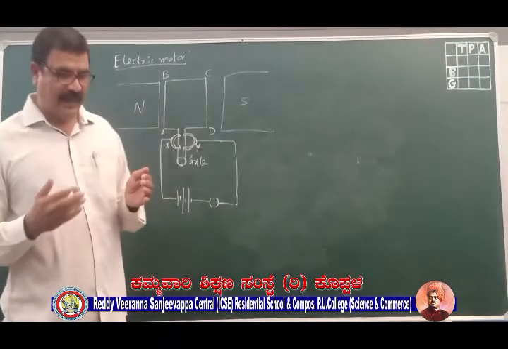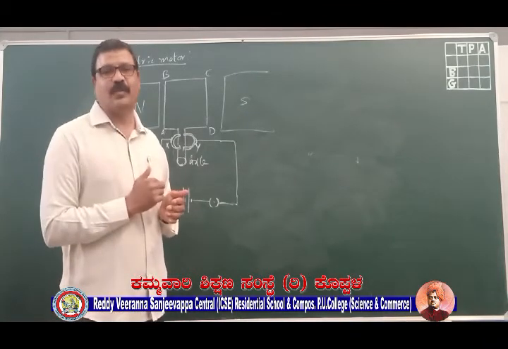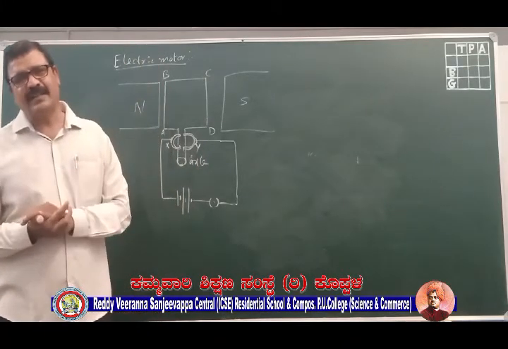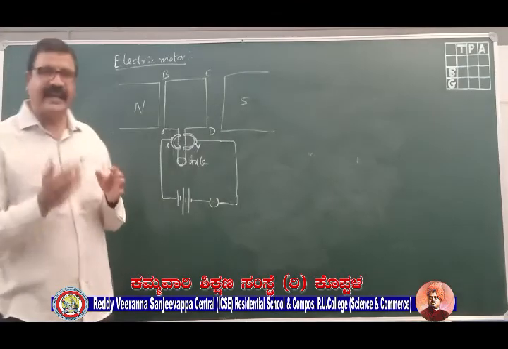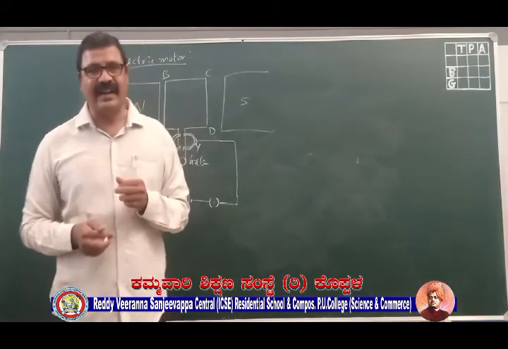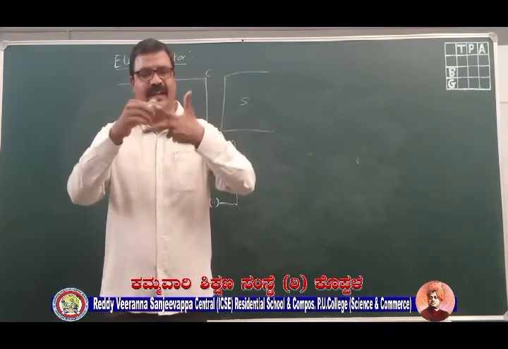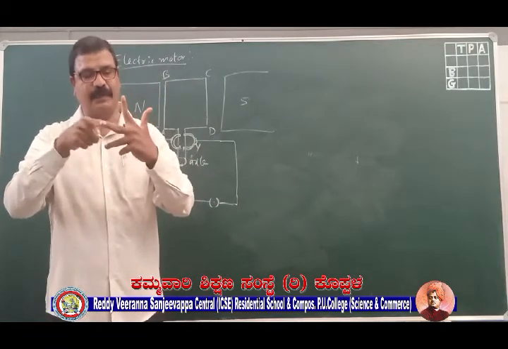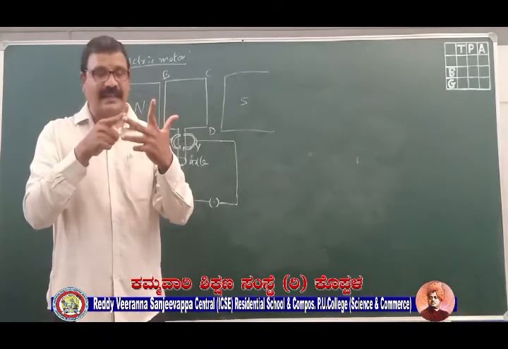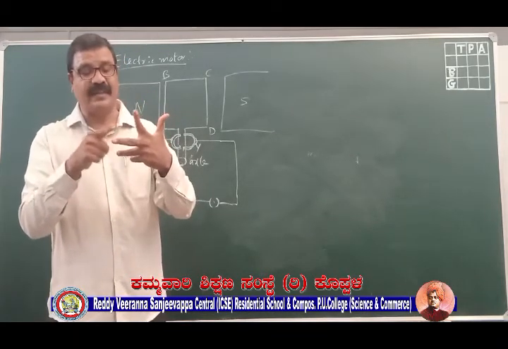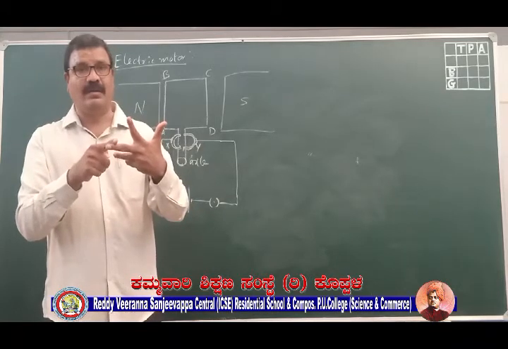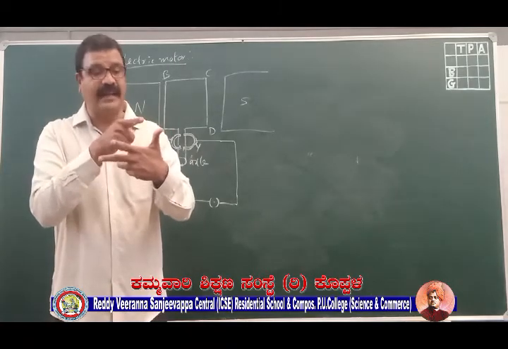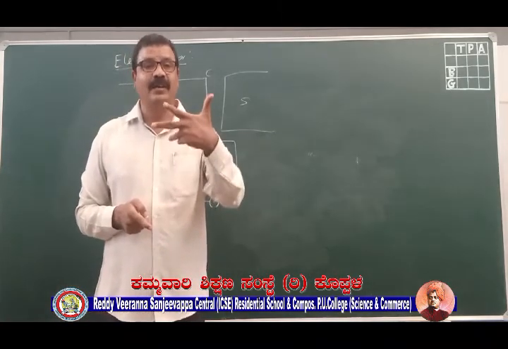So we have understood that a current carrying conductor experiences a force when it is placed in a magnetic field. Now the question arises, what will be the direction of this force? To understand the direction of the force, let us take our left hand and stretch these three fingers, 1, 2, 3 fingers, such that they are perpendicular to each other. This one is perpendicular to this, such that this finger will give us the direction of magnetic field, current, and then the direction of the thumb will give us the direction of force.